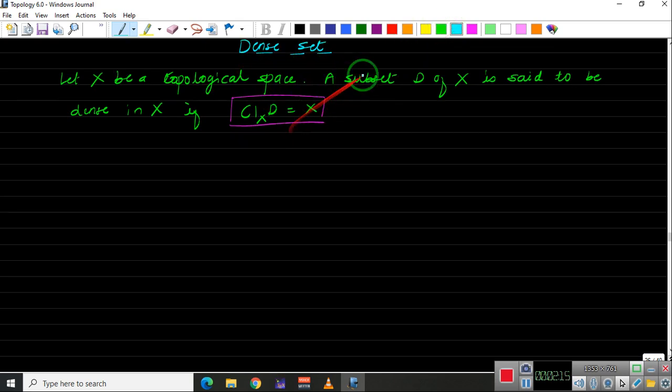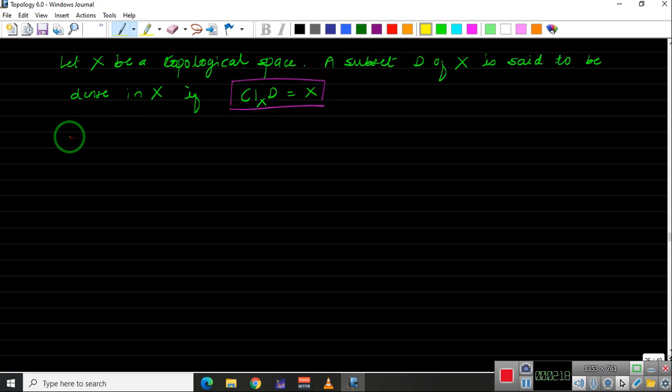So an example. Let X be any topological space. Then there always exists a dense set in X. Can you say what that dense set is? You can pause the video and think about it.